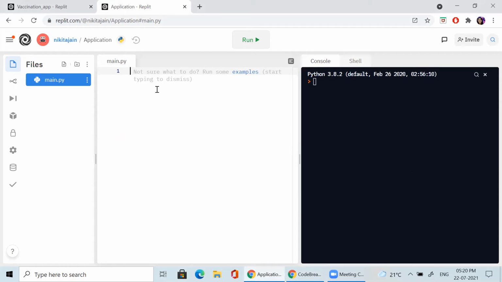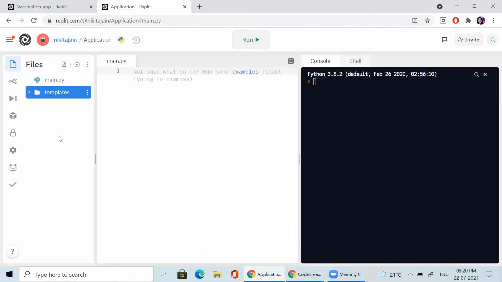Once you have created it, you now have to look at the file section, how to manage the files here, because I am going to use two types of files. Why two types of files? Because I'm using two types of language, one is HTML and one is Python. I already have main.py, which is a Python file. I have to add a folder, and the folder name should be templates, and inside this templates folder you have to add your